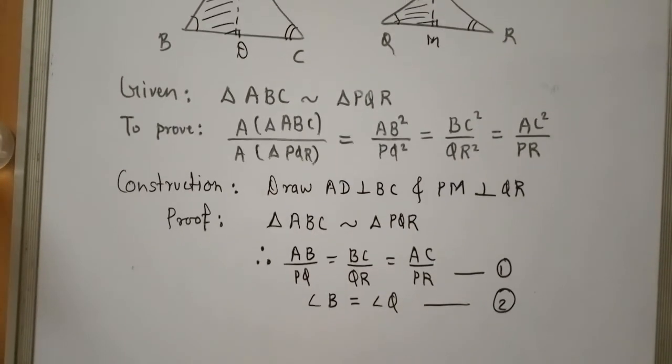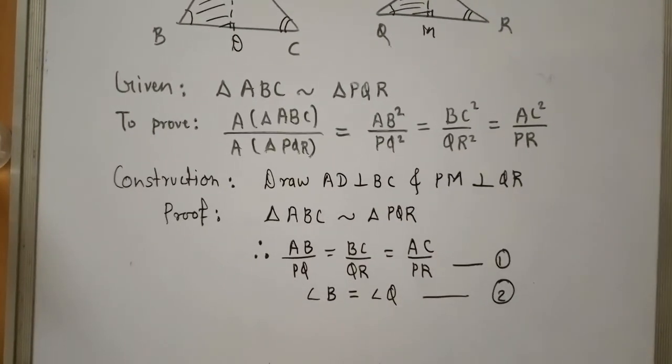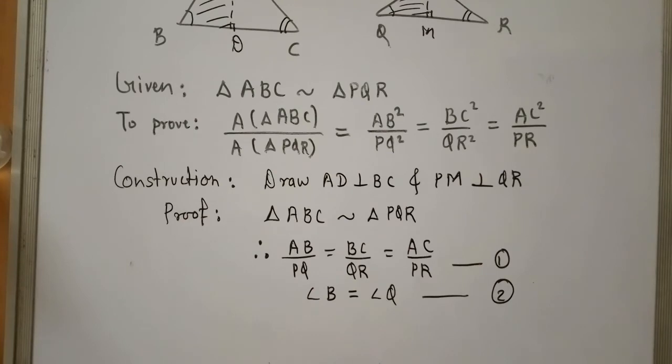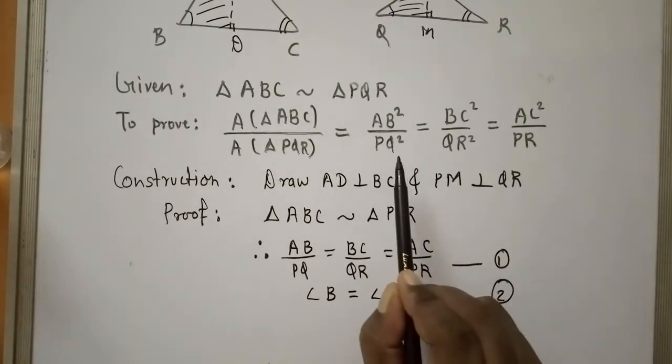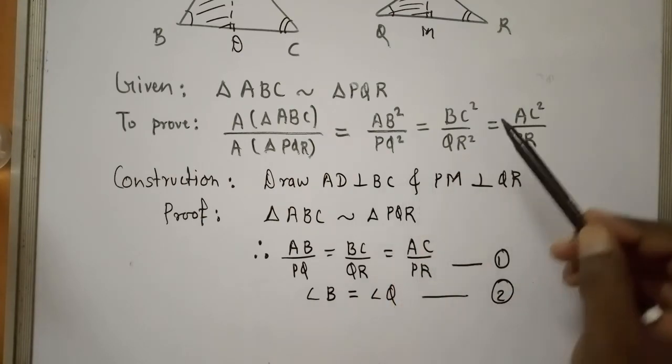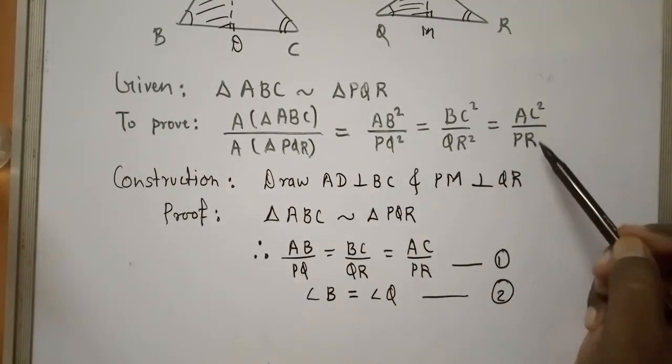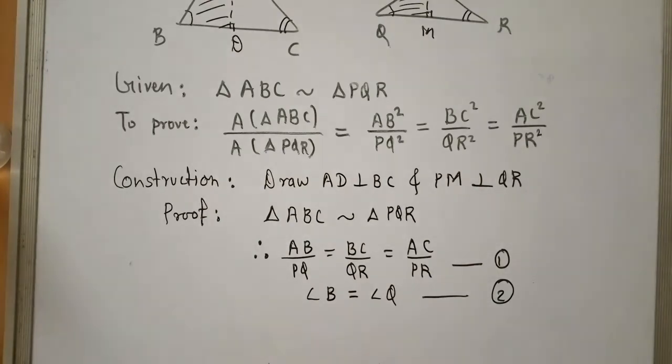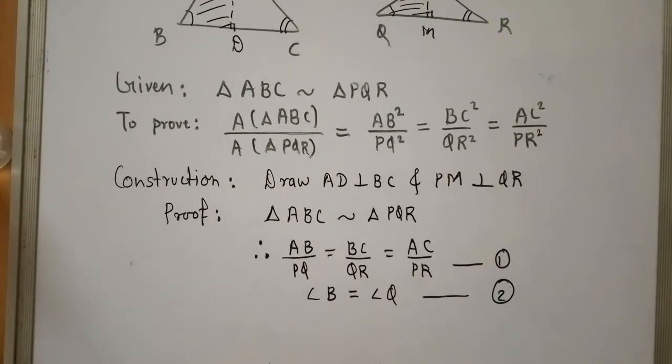As I told you earlier, when we are talking about ratios of areas, that means we need height, which we have already constructed, and our required result is we need to get AB square upon PQ square, BC square upon QR square, and AC square upon PR square. So let's start with the first. We need to prove ADB and PMQ similar. So I'm writing, in triangle ADB and triangle PMQ.